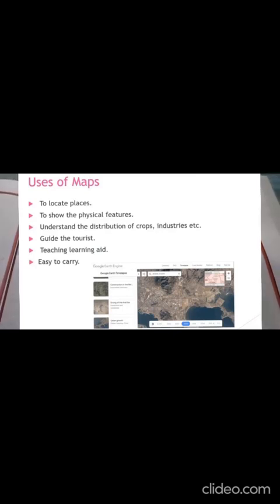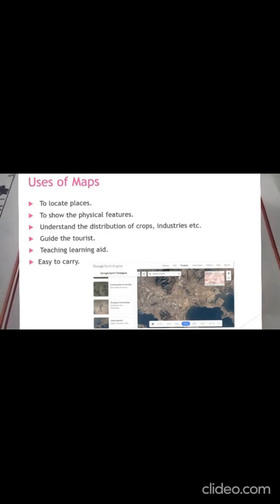Uses of maps. What are the uses of maps? Maps help us in many ways. First, it helps us to locate the places like towns, cities, districts, states, countries and continents. Second, they show the physical features such as mountains, plateaus, plains, coastal areas, islands, etc. Third, they help us to know the major routes of transport such as roadways or railways, etc.